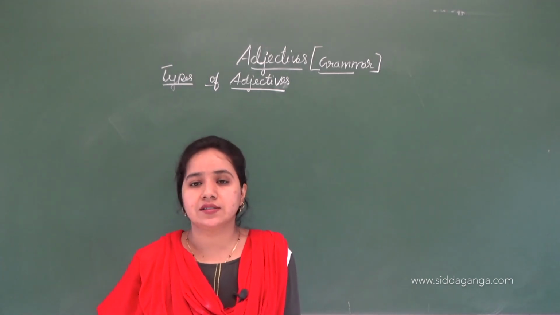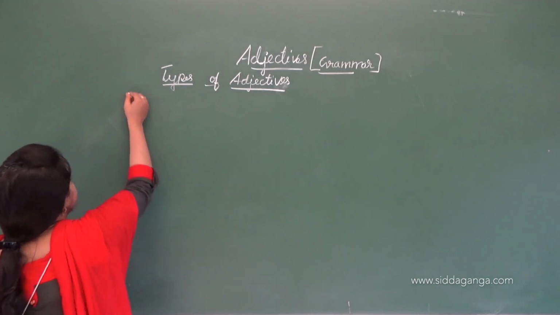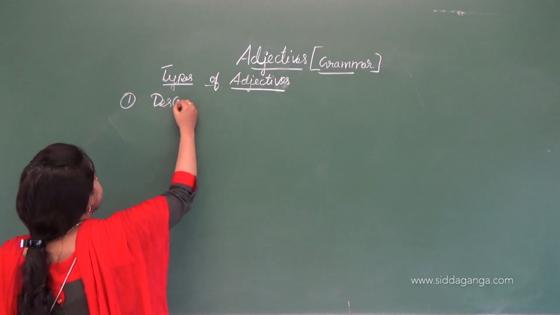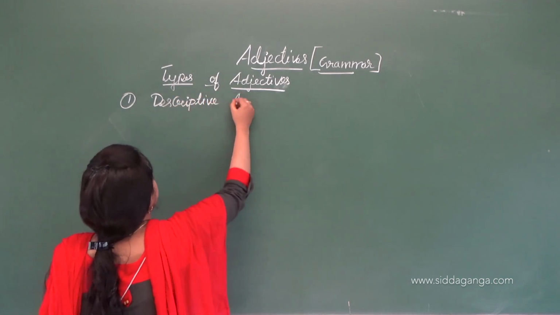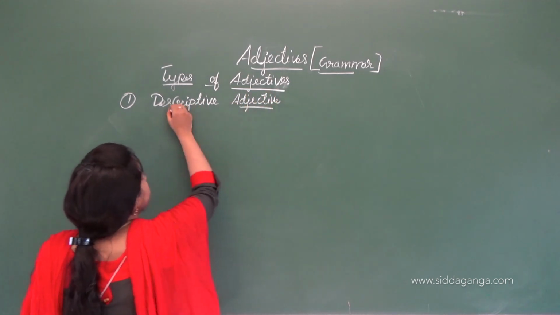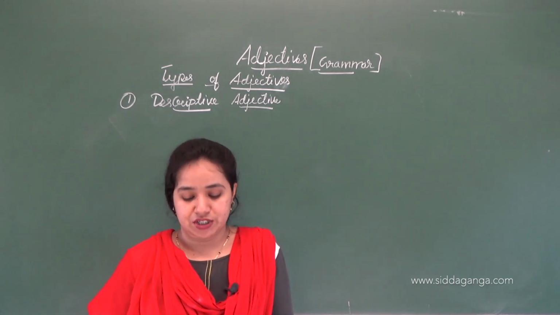The first type of adjective is the descriptive adjective. So what is this descriptive adjective?